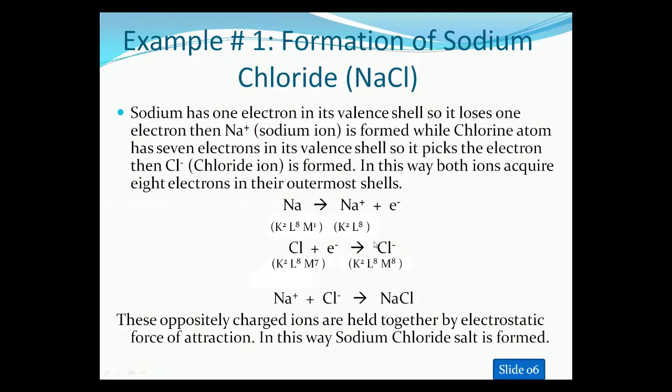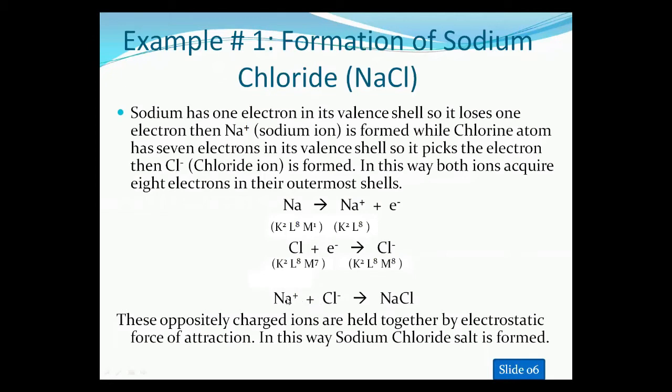Now in both cases, sodium completes its outermost shell and stabilizes, and chlorine also stabilizes, having 8 electrons in the outermost shell. By losing 1 electron, sodium becomes a positive ion, and chlorine gets the 1 electron, so it becomes a negative ion.